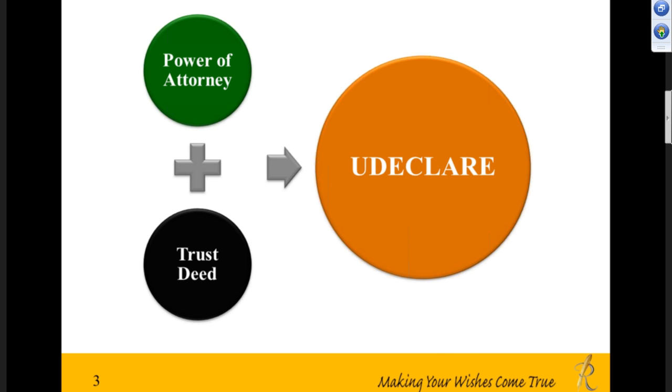Now, firstly, this UDeclare has got two documents in there, which is a power of attorney and a trust deed. Okay, so these two documents combined together makes up what we call UDeclare as the product.